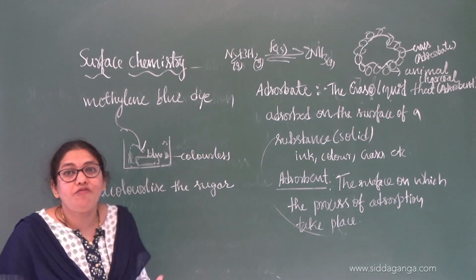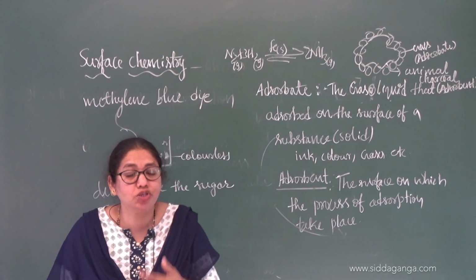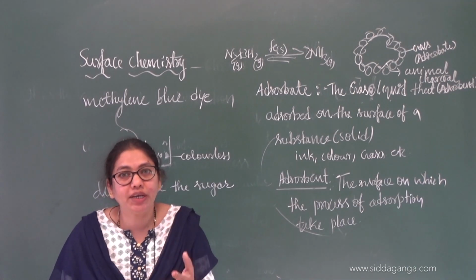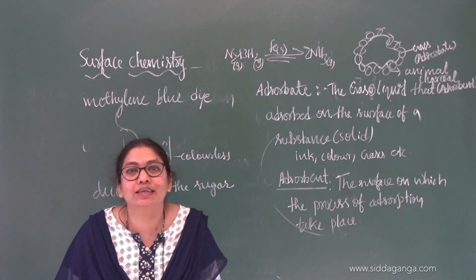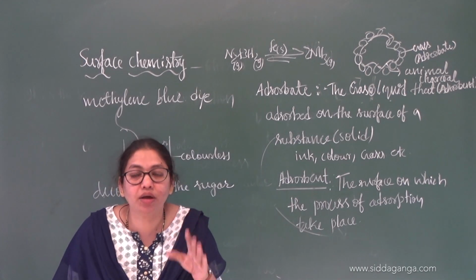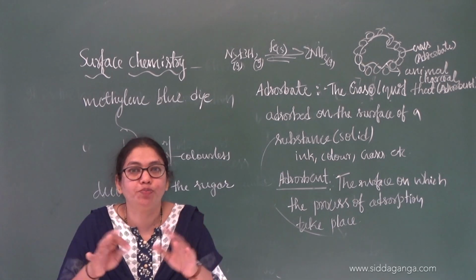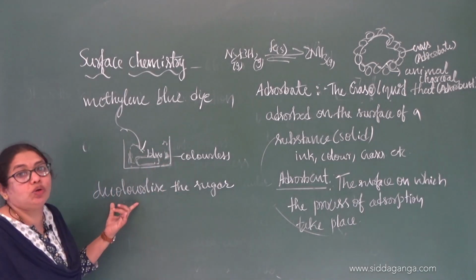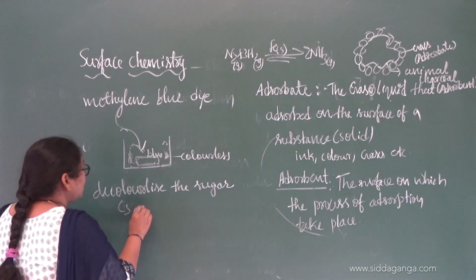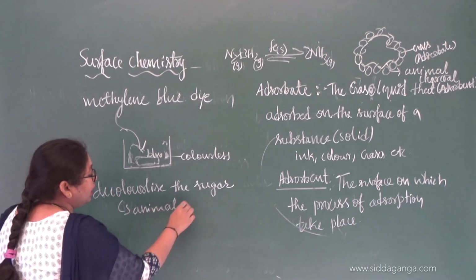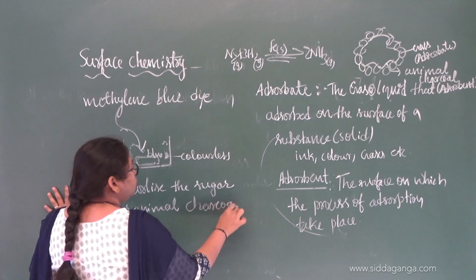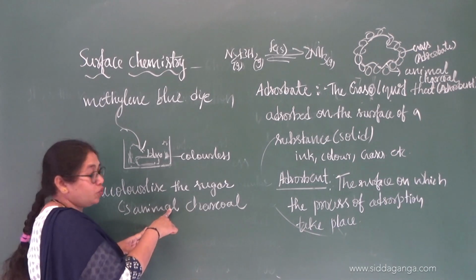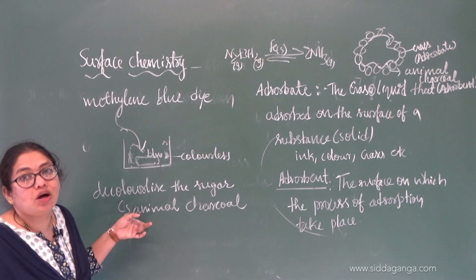During the manufacture of sugar from sugarcane juice, you are going to get a yellow color. If you get yellow sugar from the market, can you take it? No, it may be contaminated because it is colored. Sugar means what comes in front of our eyes? It should be white, pure. How can they do it? During processing they decolorize the sugar by adding animal charcoal. Again it acts as an adsorbent, and the color adsorbed on its surface is the adsorbate.